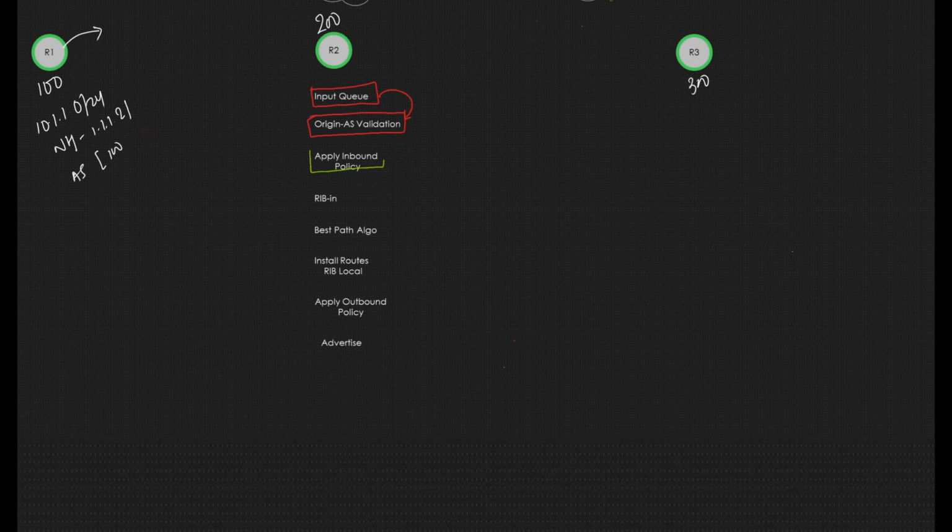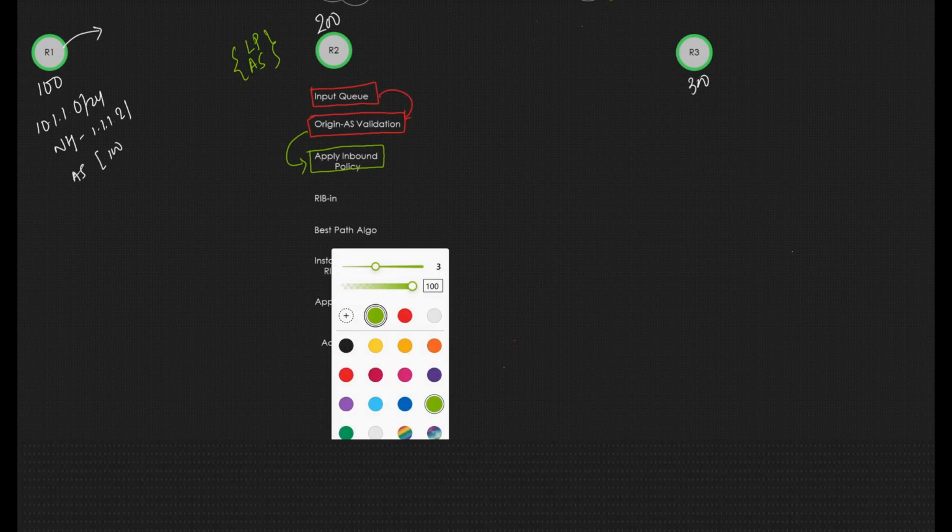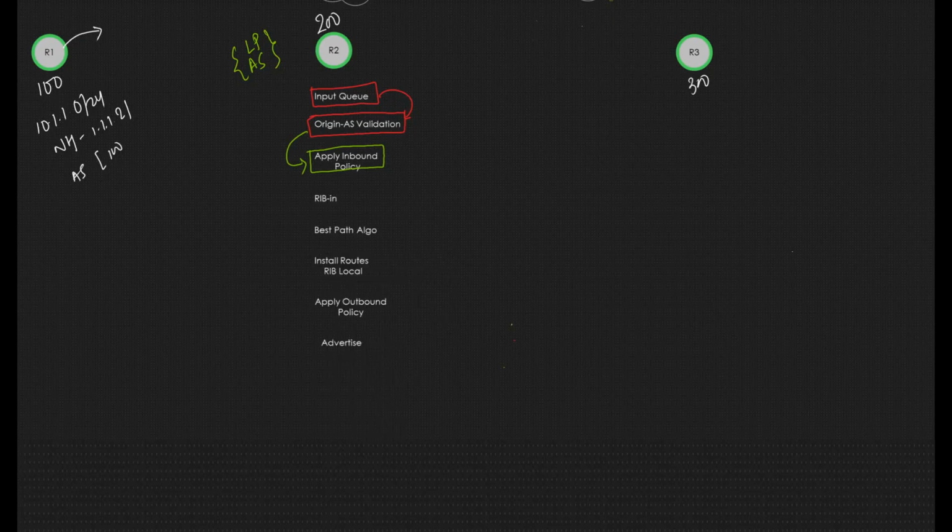After that, if there is any kind of inbound policy, for example, a route has been received on my gateway and I want to add a local preference or AS prepend, and many other things are also possible. So it will check whether any inbound policies exist, and then apply those inbound policies. After the inbound policy, it will store that route in the RIB table.